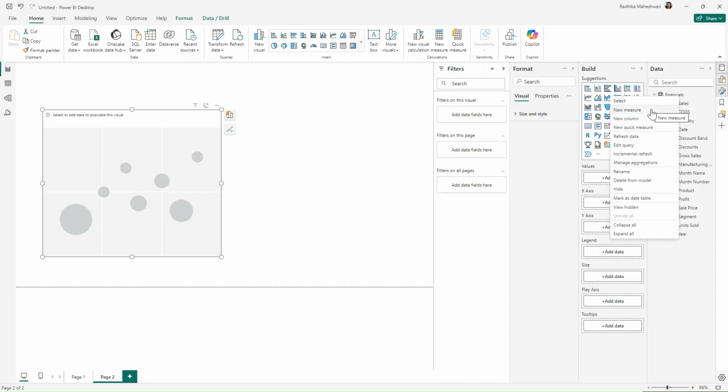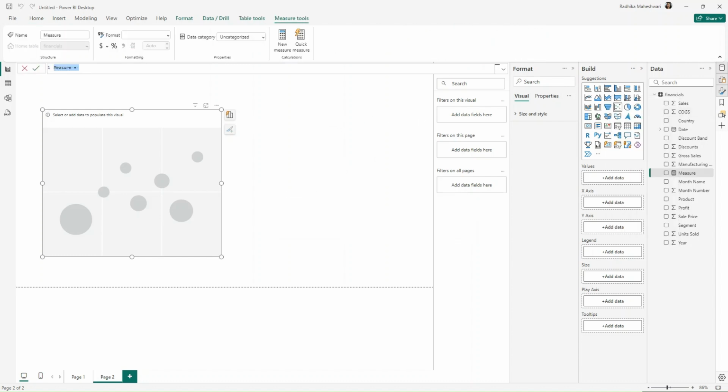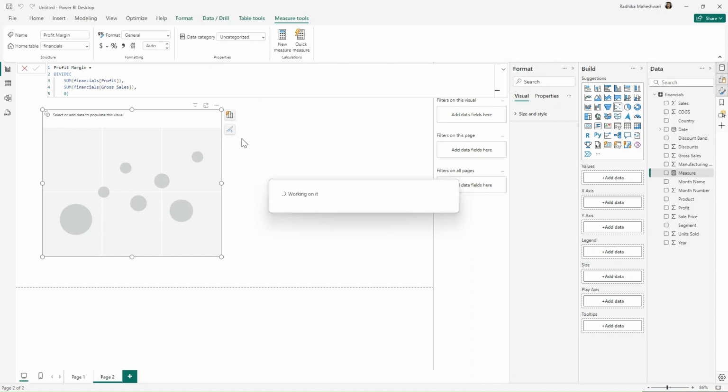So I will right click and click on new measure and call this profit margin. And all we need to do is divide the sum of profit by the sum of sales, which is the gross sales, and the alternative result is 0, and close off the brackets.